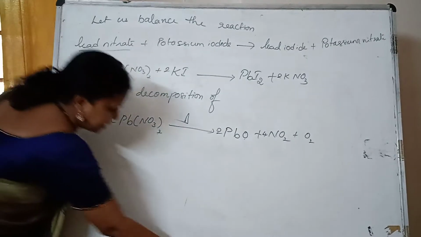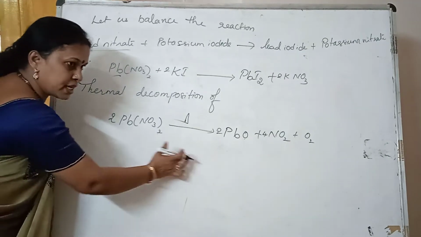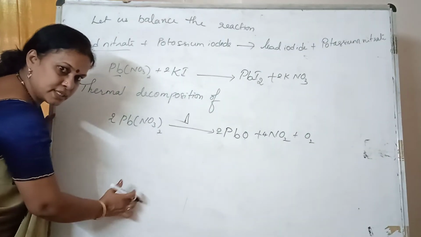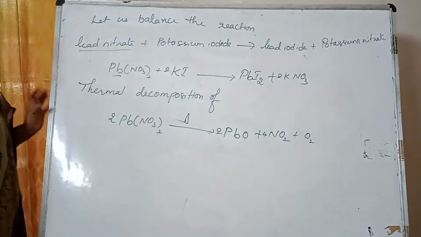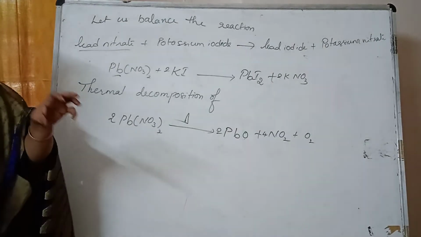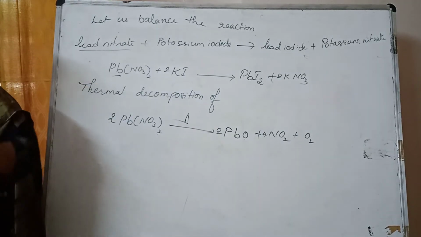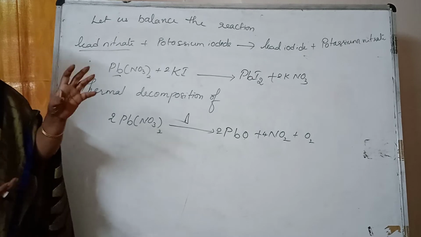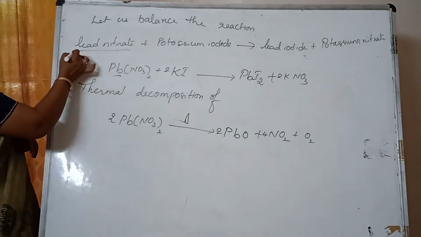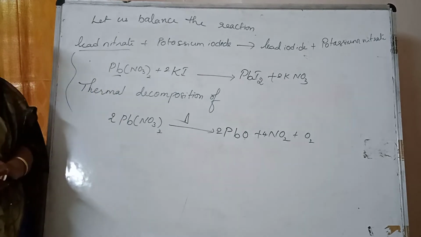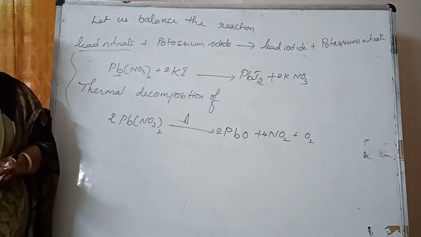Okay, so what did I do first? First I listed the elements which are present. Now I checked the number of atoms present in the reactants as well as in the product side. When we have to balance the element which is present in the compound as well as in the element, we should give the top priority for the compound. Okay. Now these 2 questions are very important from a 2 marks point of view, and even in MCQs also.